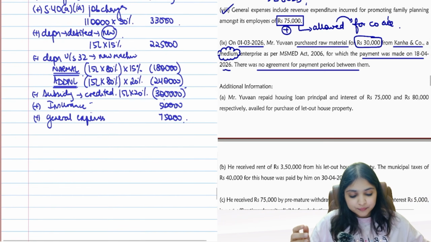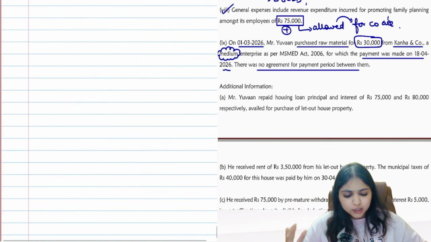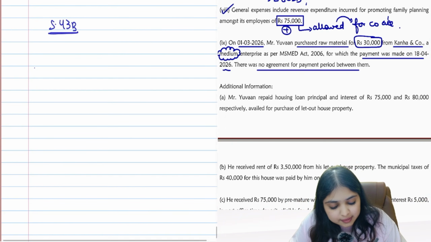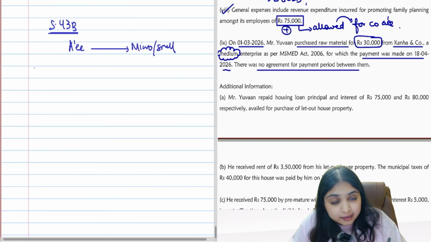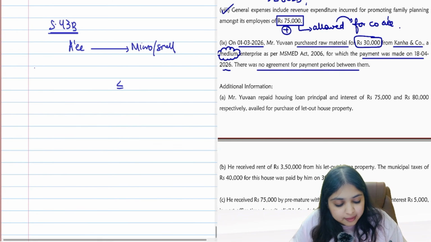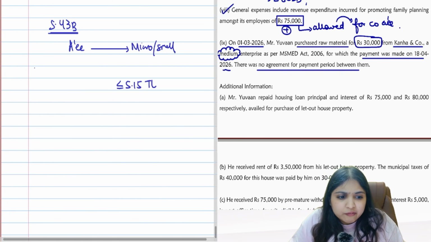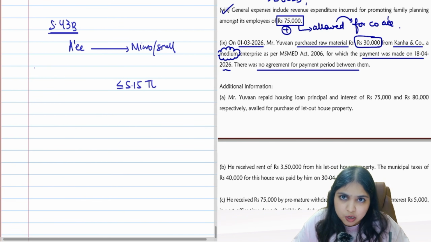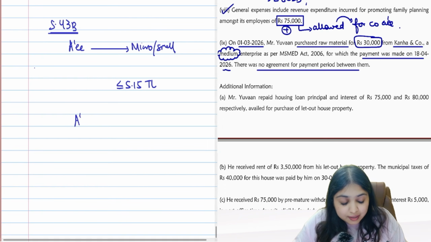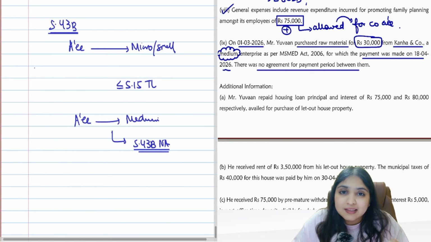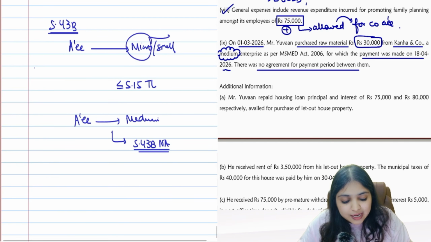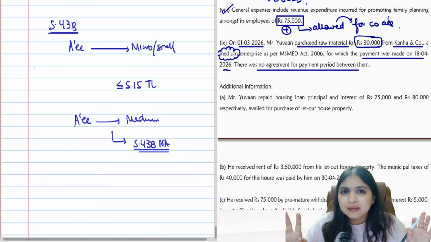No. Listen, guys. First thought, no doubt, that will come to your mind is 43B. 43B says, if assessee has to make payment to a micro entity or to a small entity, for that payment you have to ensure payment is made within section 15 time limit. If payment is made after section 15 time limit, then you will disallow. For micro and small entity only. But here assessee is making payment to medium entity. If you make payment to medium entity, 43B is not applicable. 43B is not applicable means no question of disallowance and all. You will disallow under 43B only if micro or small entity. If it is medium entity, 43B disallowance is not applicable.